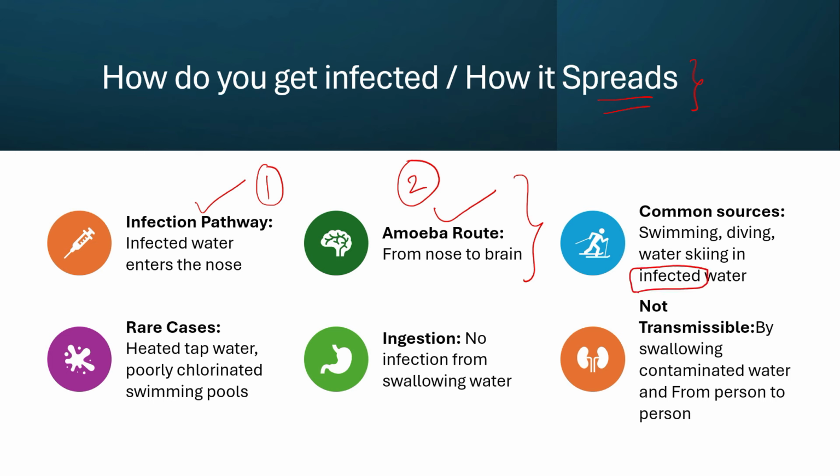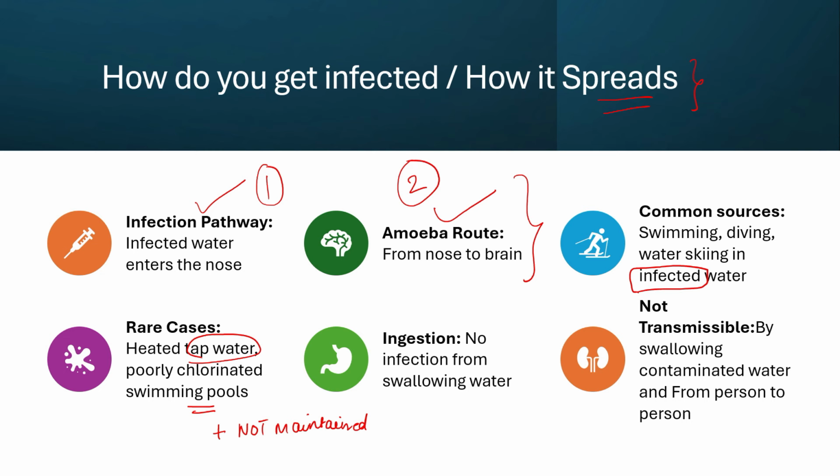Now in extremely rare cases, the infection can also come from heated tap water or swimming pool water that isn't chlorinated enough, or is not maintained enough. So this case has happened in USA.